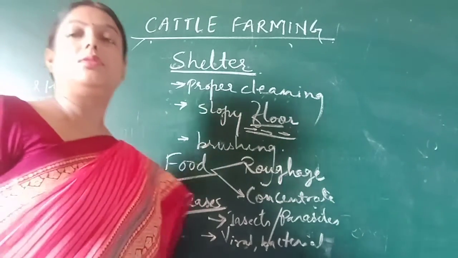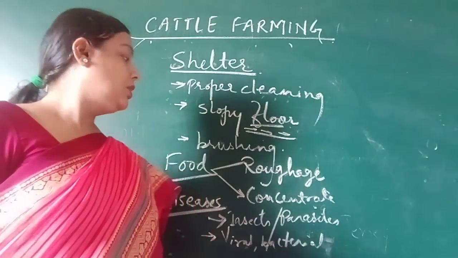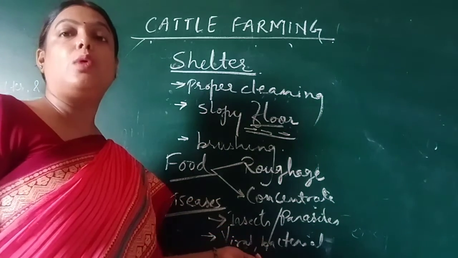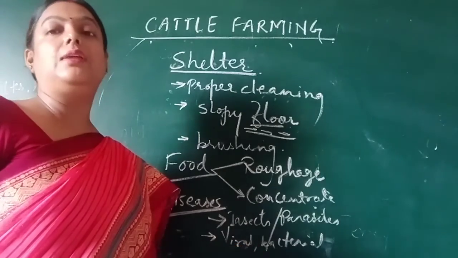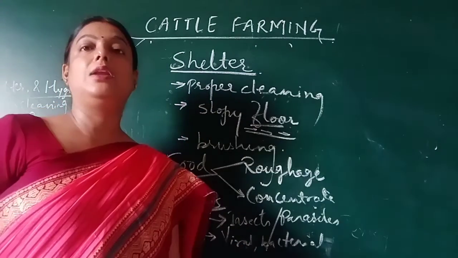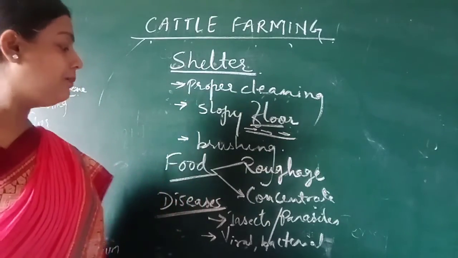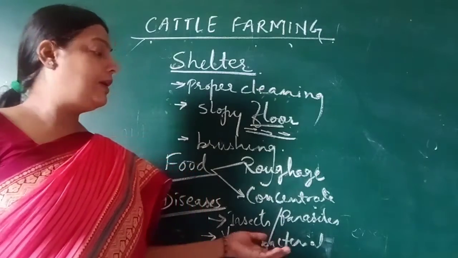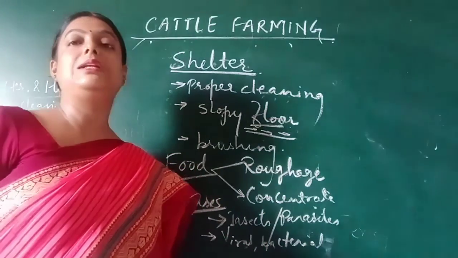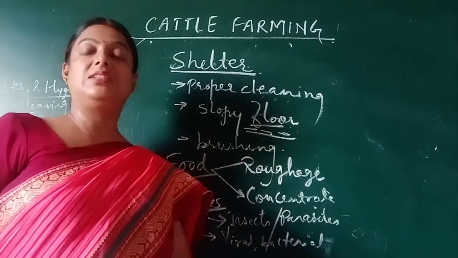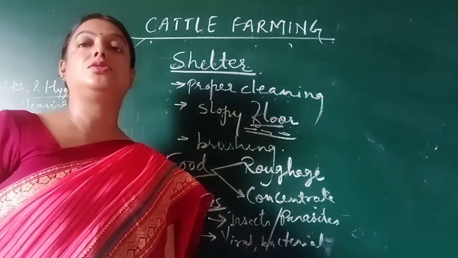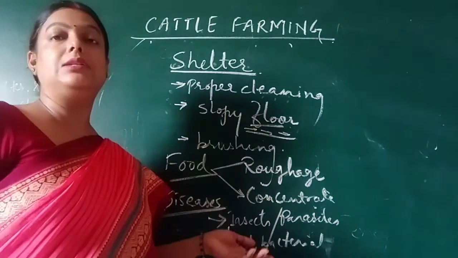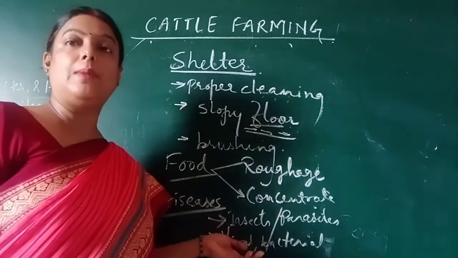Next, we must take into consideration the medicines which they require from time to time when they fall ill. Observation will help us understand whether the animal is healthy or not. If we find that the animal is inactive, is sitting in one place for a long time, or is not eating properly, all these symptoms tell us that the animal is suffering from some disease.